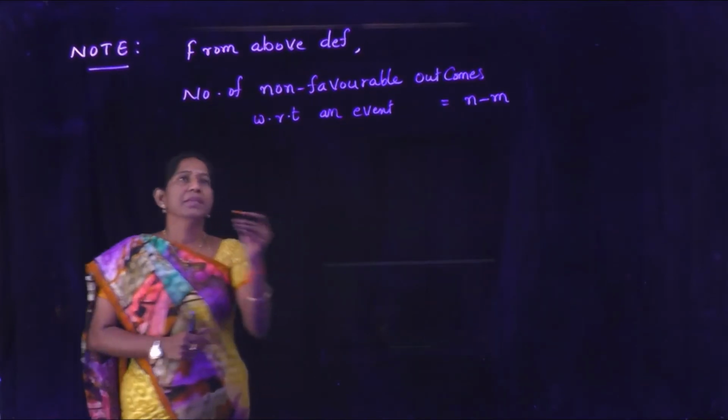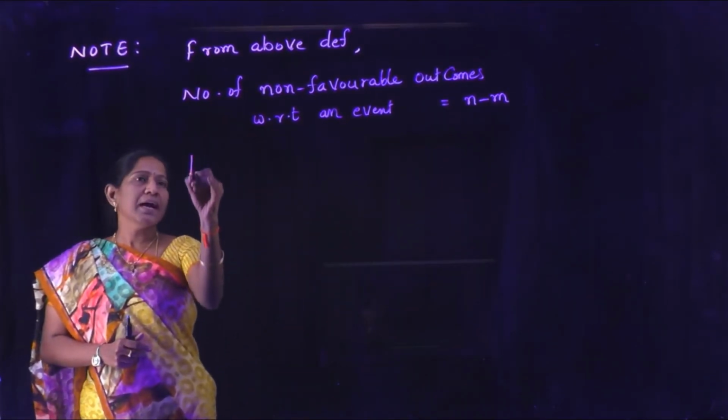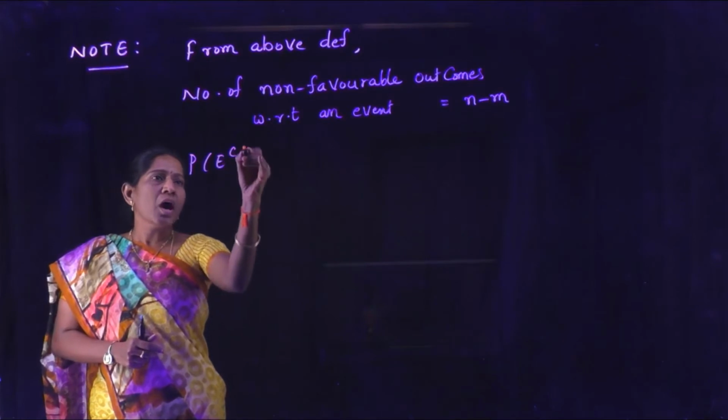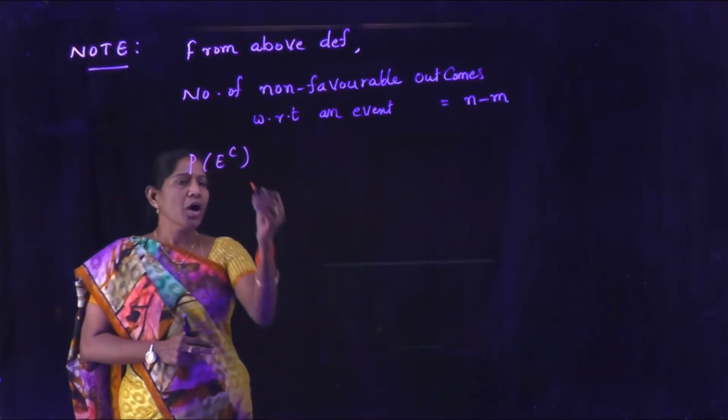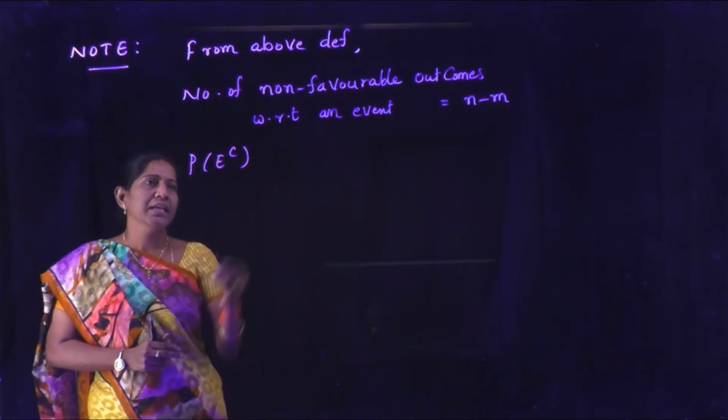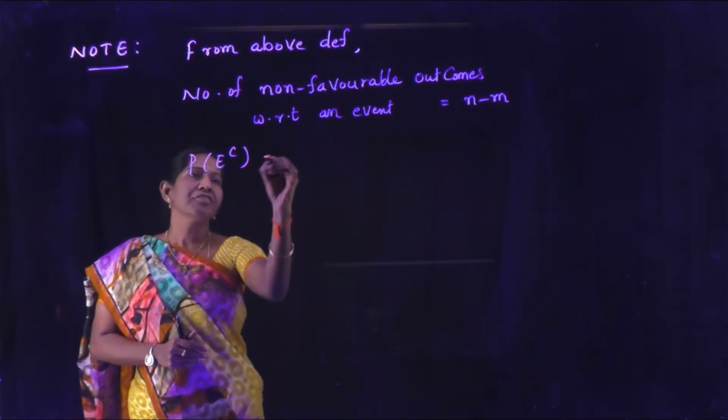Therefore, the probability of non-occurrence of an event E is denoted by P of E complement.